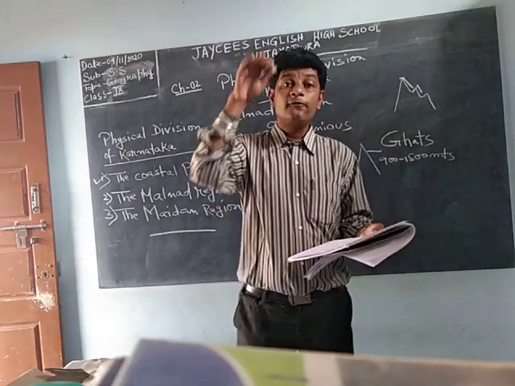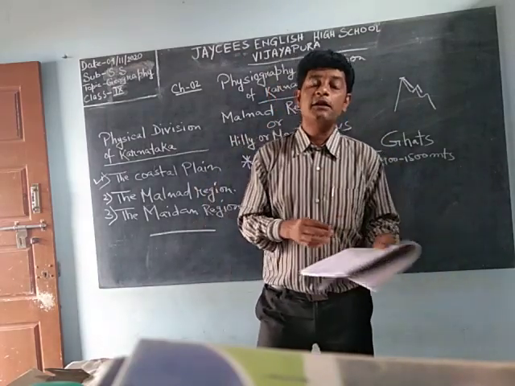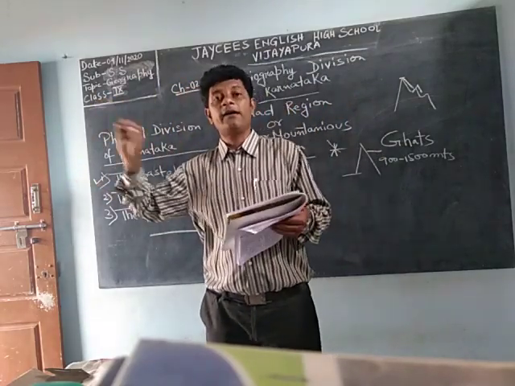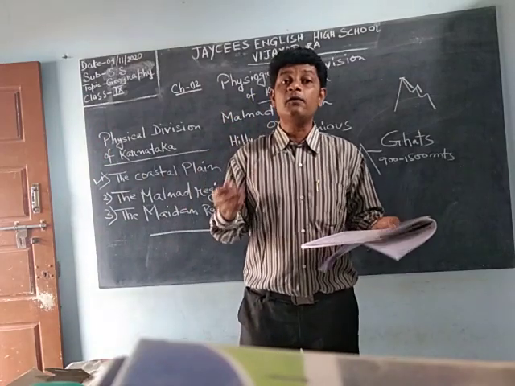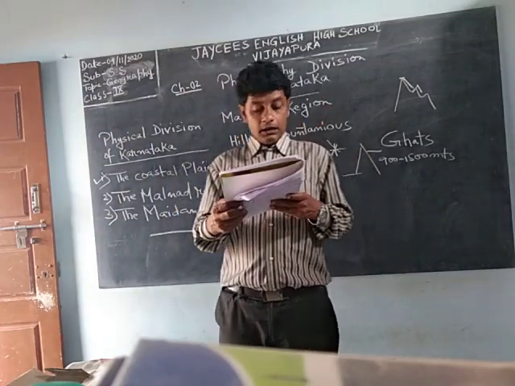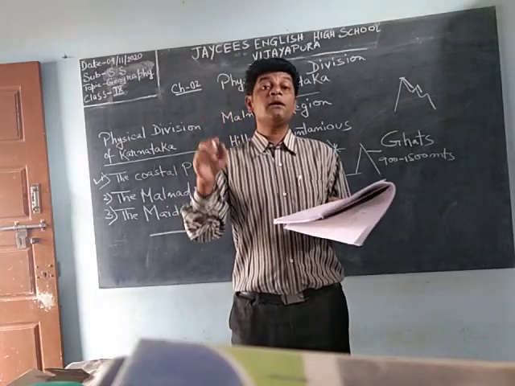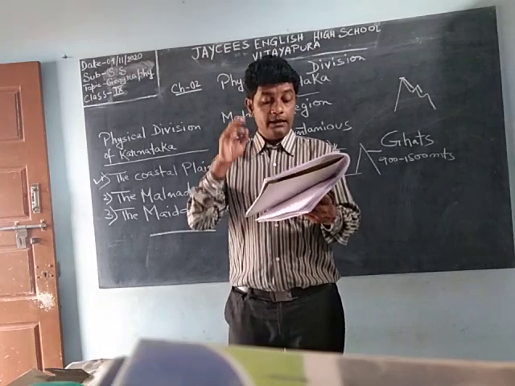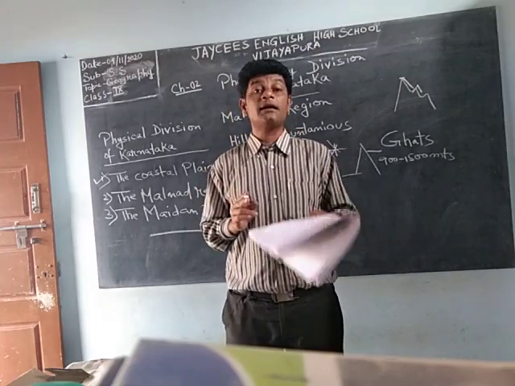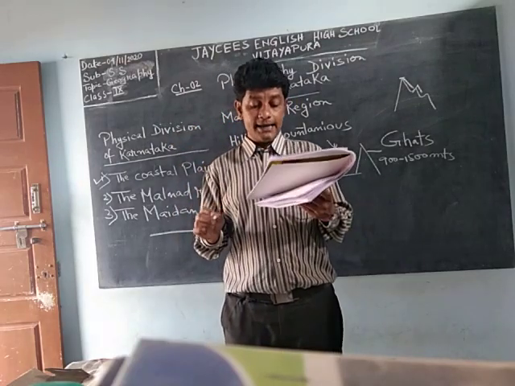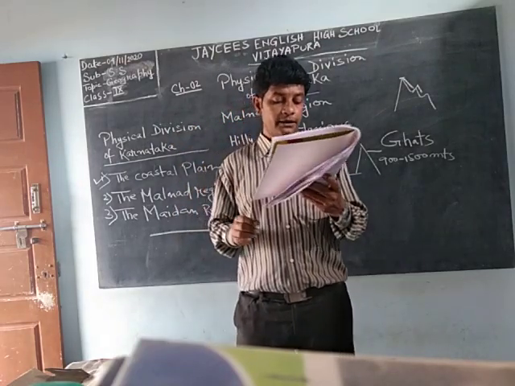Those are the falls we see, and every fall has a mother river. So the Jog Falls is on the Sharavati river. Very important: the Jog Falls is the highest waterfall of India. It is in Karnataka.